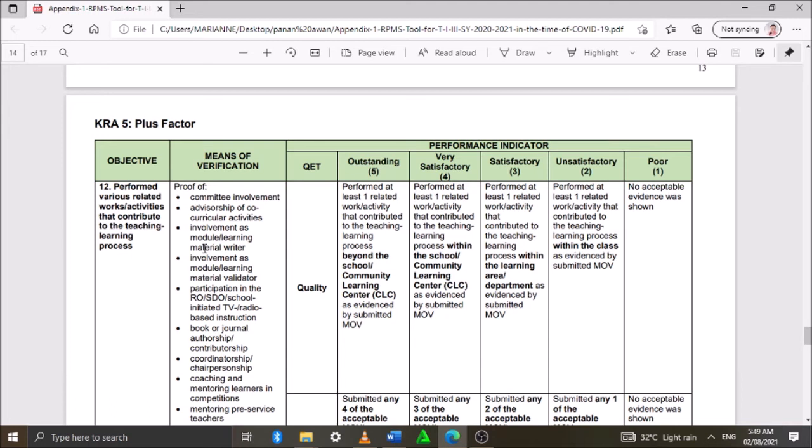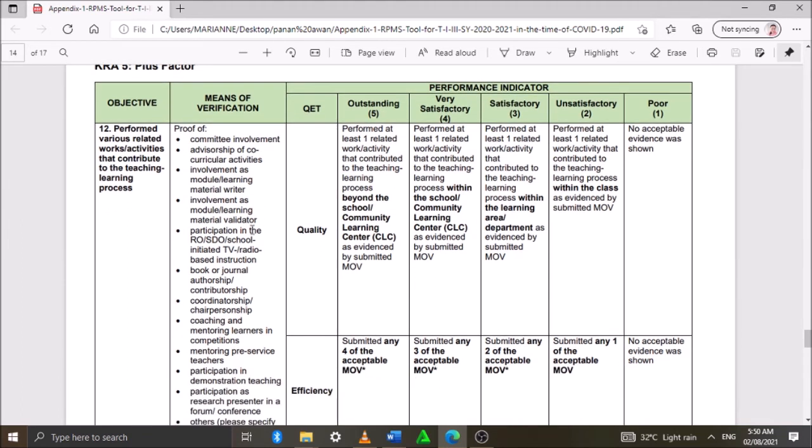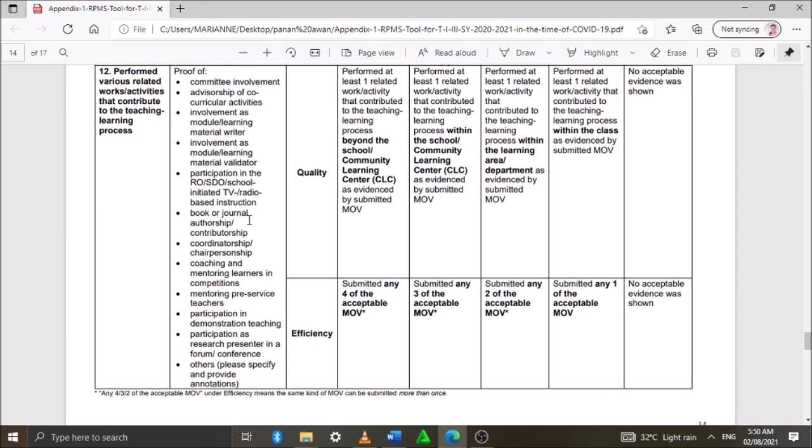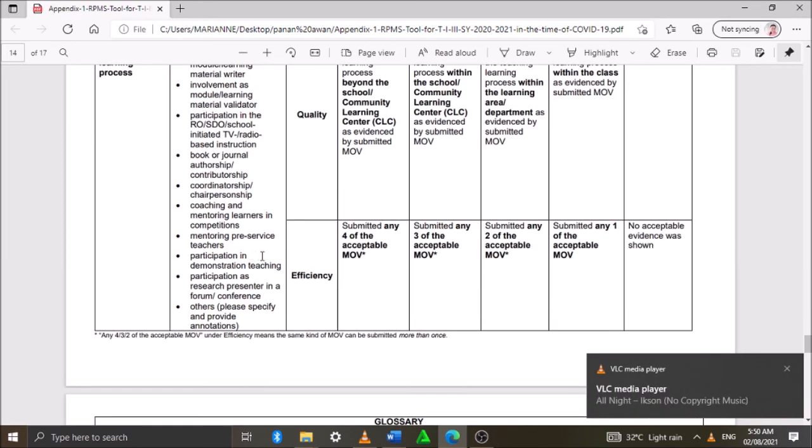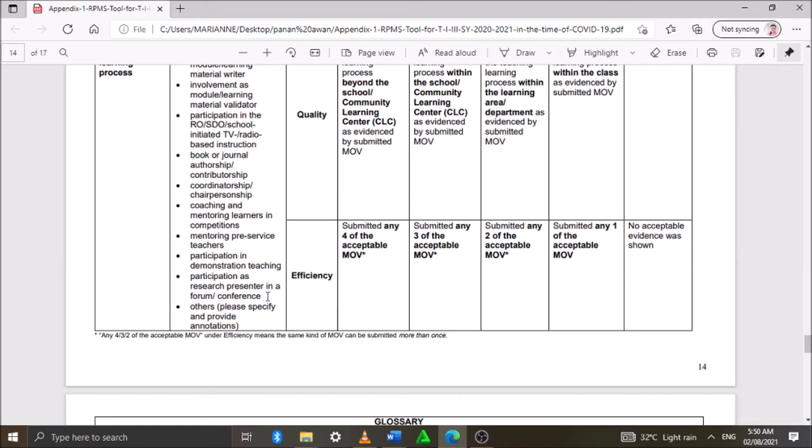The MOVs that we need are committee involvement, advisorship of co-curricular activities, involvement as module or learning material writer, involvement as module or learning material validator, participation in the RO/SDO or school-initiated TV or radio-based instruction, book or journal authorship, contributorship, coordinatorship, chairpersonship, coaching and mentoring learners in competitions, mentoring pre-service teachers, participation in demonstration teaching, and participation as a research presenter in a forum or conference.